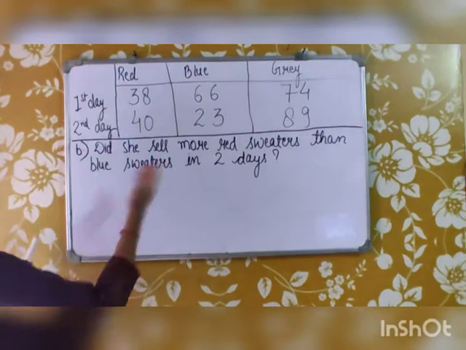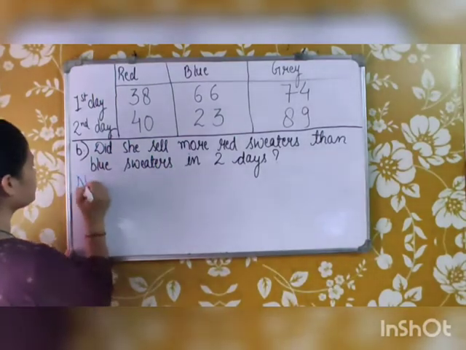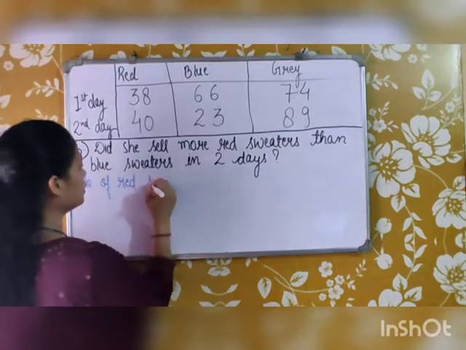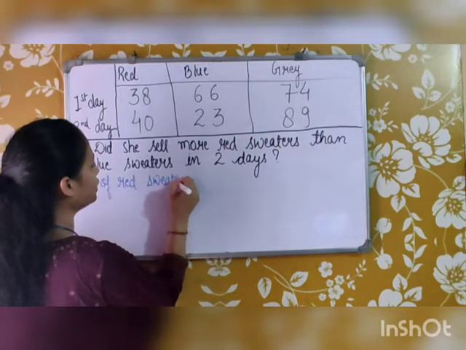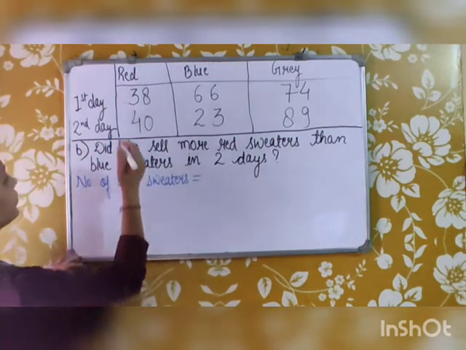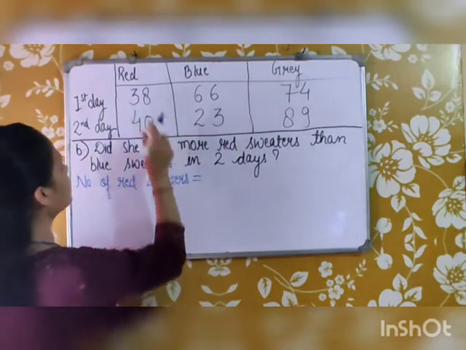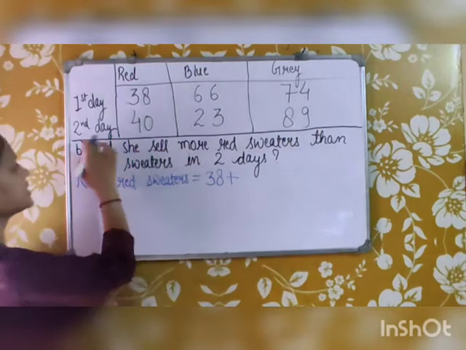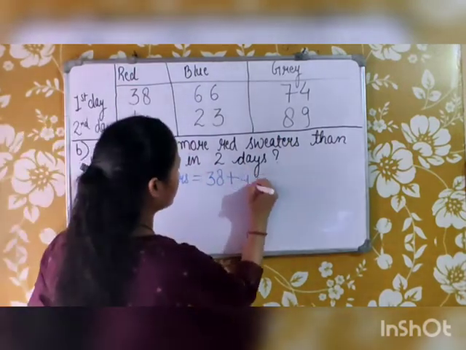Okay, so let's first see the number of red sweaters that were sold in 2 days. On the first day, 38 red sweaters were sold, plus on the second day, 40 red sweaters were sold.